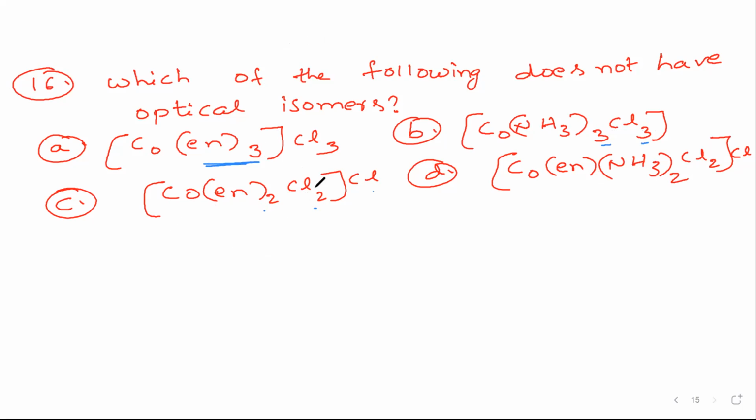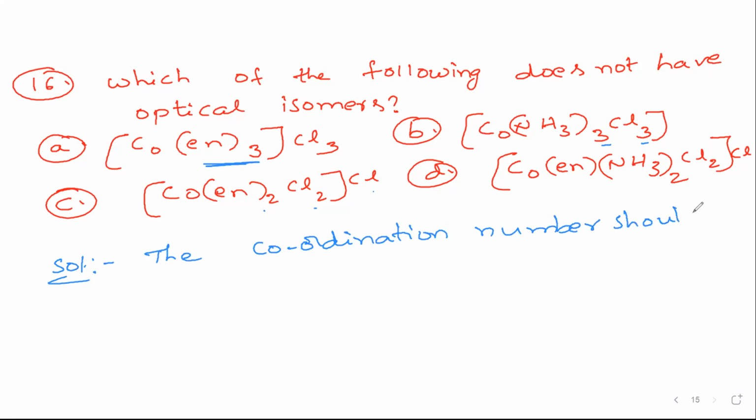Solution: for optical isomerism, the coordination number of the coordination entity should be 6.